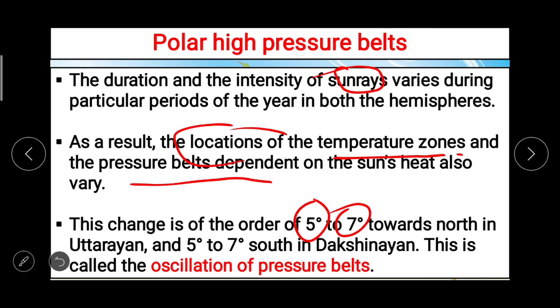Now if you people observe carefully the figures which are given in our textbook, then it is very easy to understand these pressure belts.